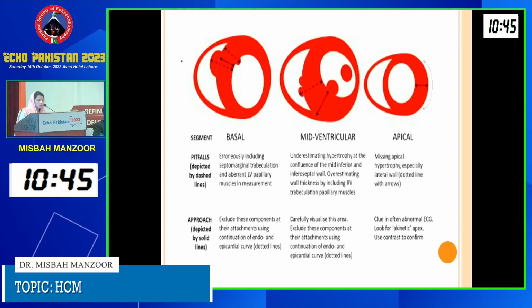So this picture depicts the importance of underlining the true endocardial border to correctly and precisely measure the left ventricular wall thickness. The dotted lines that you can see represent the overestimation of left ventricular wall thickness because of falsely including the trabeculations or aberrant papillary muscles in the measurement. However, they are not the true components of the left ventricular wall thickness. So these mistakes may lead to overestimation and a wrong diagnosis. They must be avoided and kept in mind while taking this measurement.